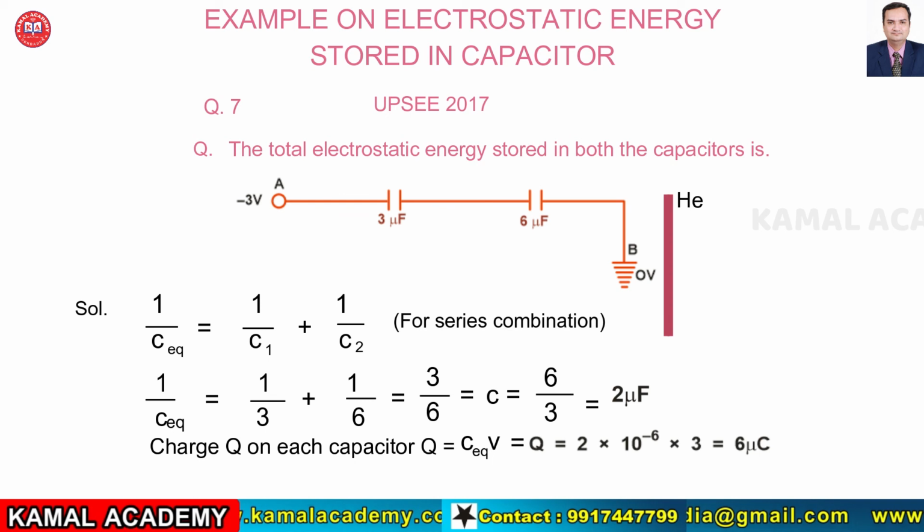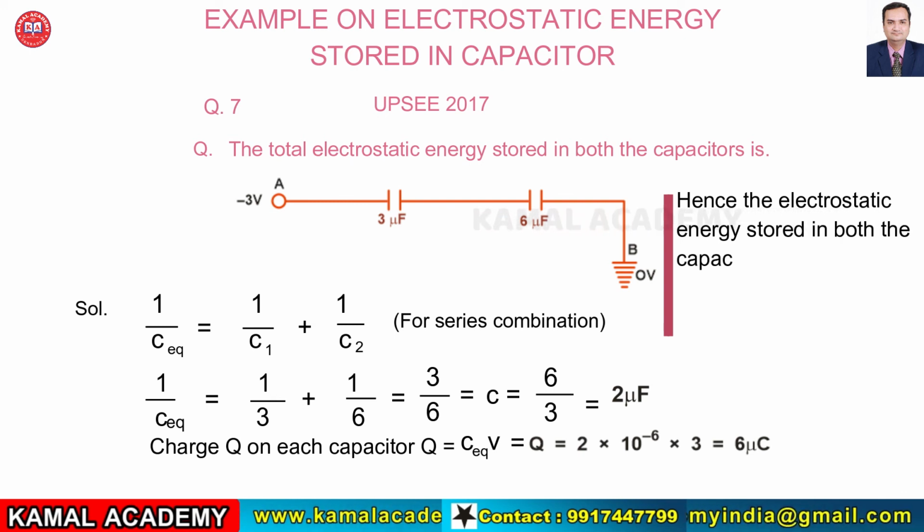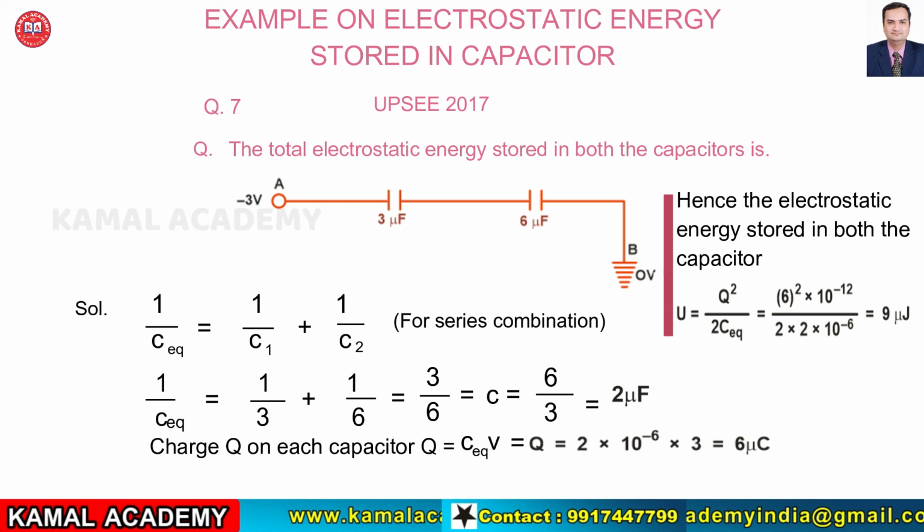Hence the electrostatic energy stored in both the capacitors of the series combination is given by U is equal to Q square upon 2C equivalent. Substituting the values of Q and C equivalent, we get Q as 6 square into 10 to the power minus 12 upon 2 into C equivalent, which is 2 microfarad, so 2 into 10 to the power minus 6. On solving, we get 9 microjoules.